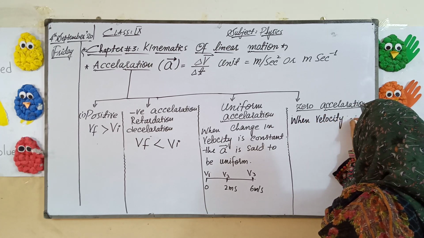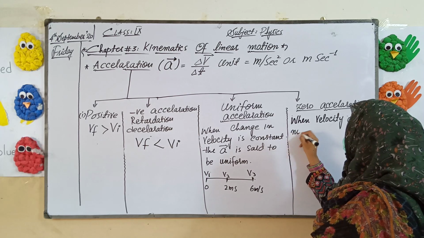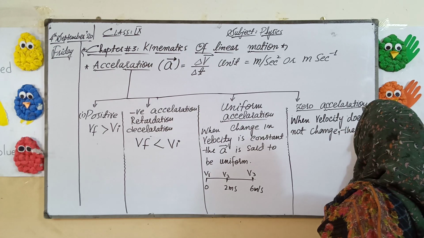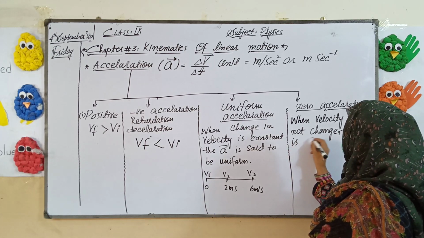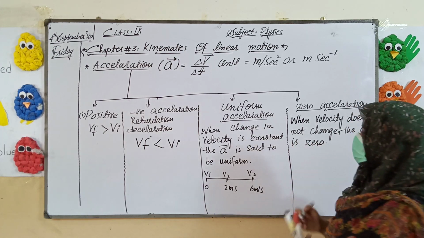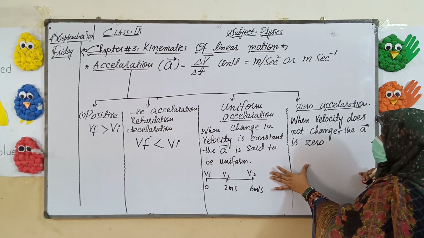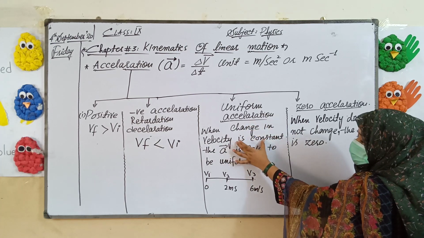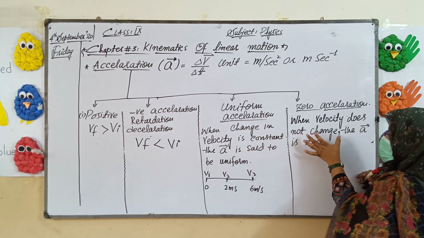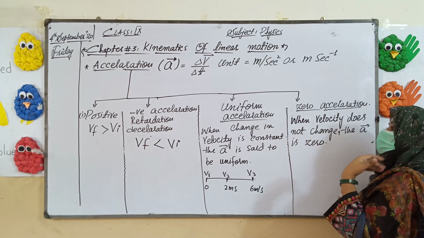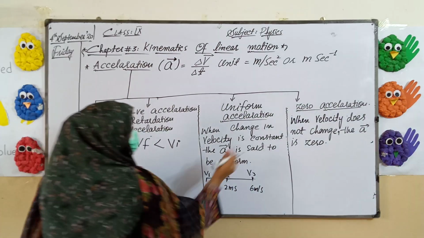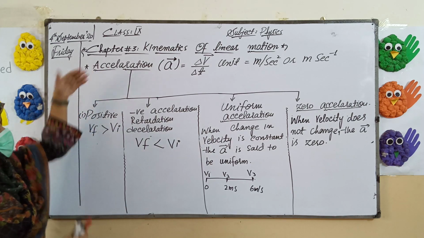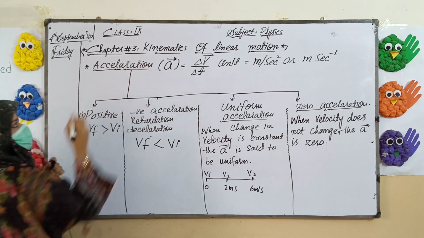When velocity does not change, the acceleration is 0. Remember this thing. Both the things are different. Again and again I am explaining to you, in uniform acceleration the rate of change of velocity will be constant, while here the velocity will not be changed at any point, so that is 0 acceleration. So here is the introduction, or you can say the explanation, of acceleration.